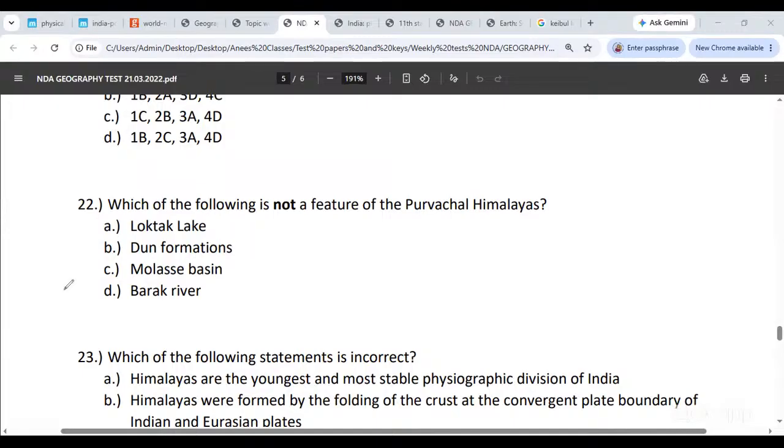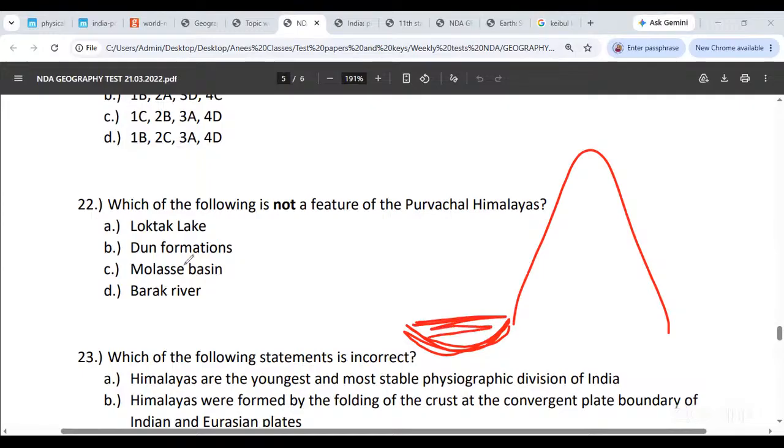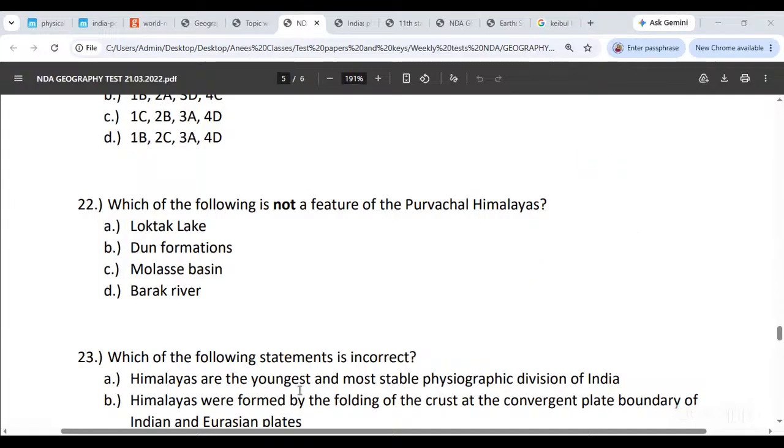Morass basin meaning when a mountain is formed, so usually at the foothill of the very mountain, the foreland region gets depressed a little. Now, usually those depressions fill up with some sort of sediments, rivers, say, or glaciers, say, whatever glacial silt or river silt is usually filled up over here. This becomes level land. The land becomes level, plains बन जाता है. And that is usually called a morass basin. A far important example of this will be found in the Alps forelands. Okay, a morass basin.